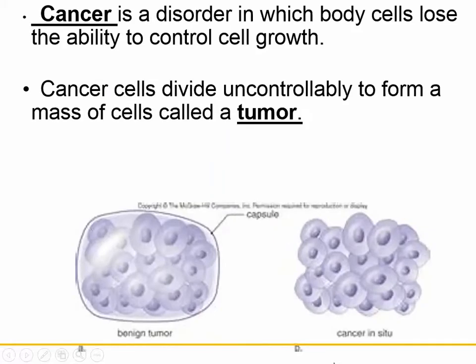So cancer is a disorder in which the body cells lose the ability to control cell growth. Cancer cells divide uncontrollably to form a mass of cells called a tumor. So here's cancer in situ on the right and a benign tumor. Usually a benign tumor is enclosed in a membrane or a capsule, and cancer in situ means cancer in tissue. And if you know anything about cancer, benign usually means that it's non-cancerous, and malignant means that it is cancerous. So usually cancer in situ would be malignant.